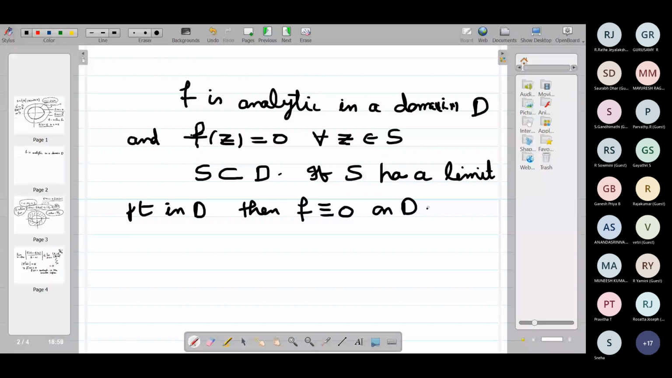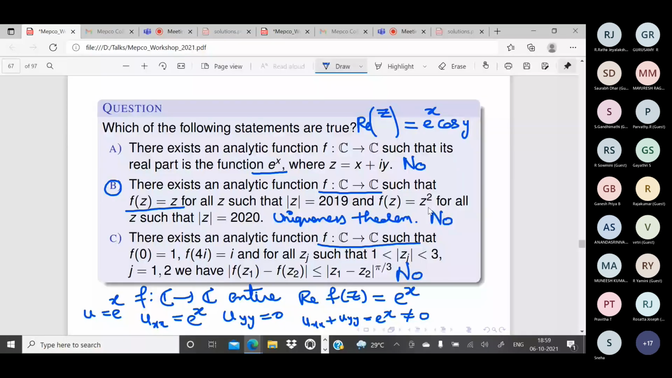So now this is an NBHM question. So you can expect such type of questions in NBHM. All the answers may be false. So here you are considering the domain as whole C. Yes, D is whole C. So that subset is the set of all Z such that modulus of Z is equal to 2019. Is that clear now? Now clear, sir.